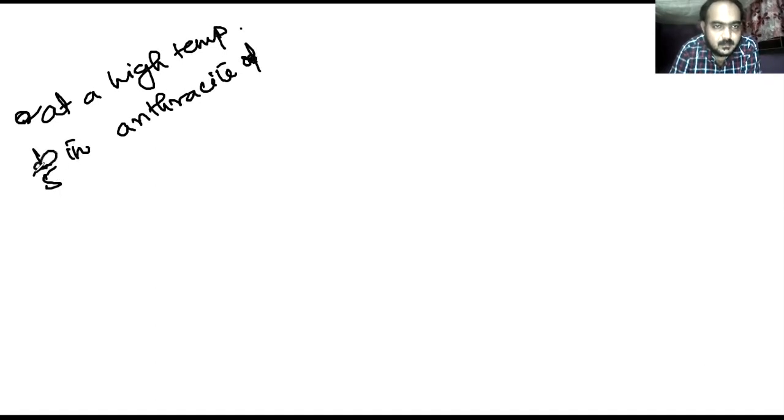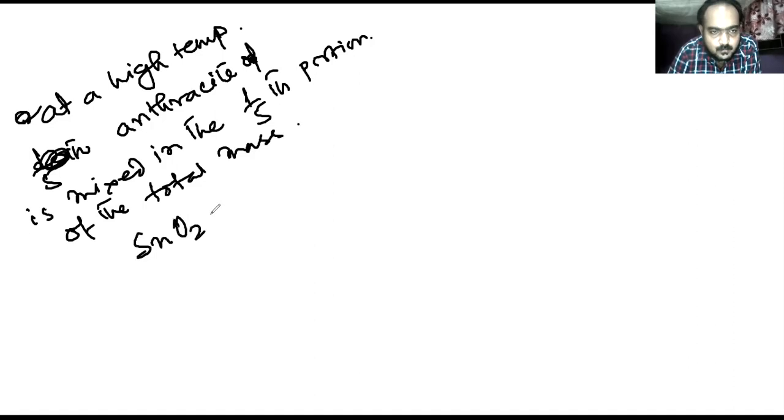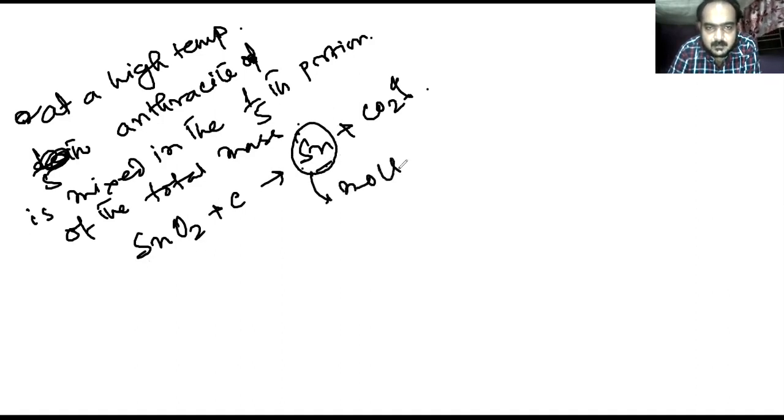At the high temperature, anthracite is mixed in the 1/5 portion of the total mass. Now reaction happens, SnO2 plus carbon will produce Sn plus CO2. Now this Sn is formed, actually it is in the molten condition.